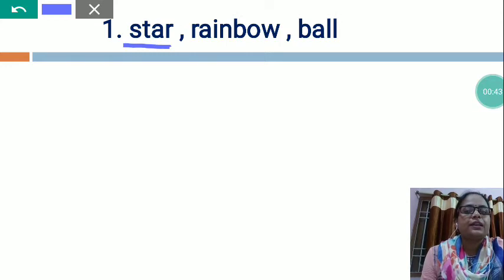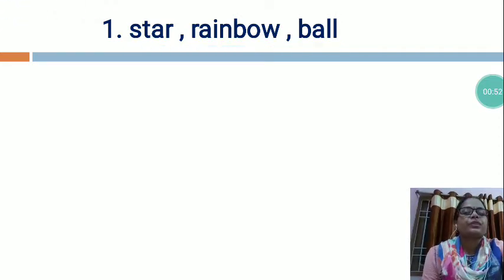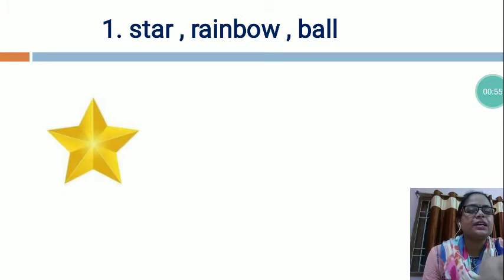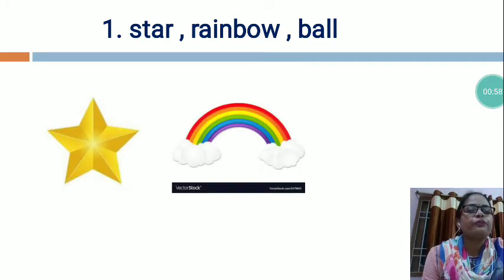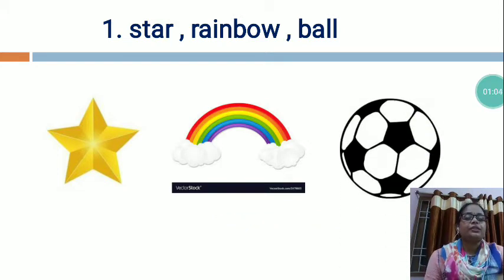Star, rainbow, ball. Now see, this is the picture of star, this is the picture of rainbow, and this is the picture of ball. So dear students, star is a natural thing we can see at night in the sky. It's twinkling in the sky. And rainbow is also a natural thing you can see in the sky. There are 7 colors in rainbow.